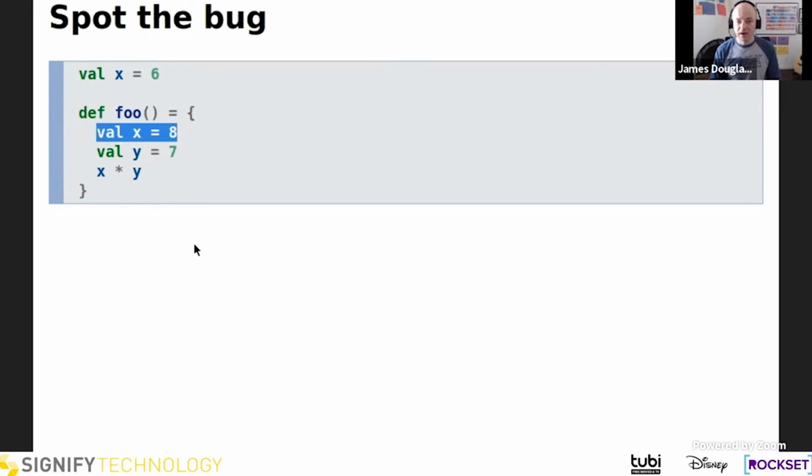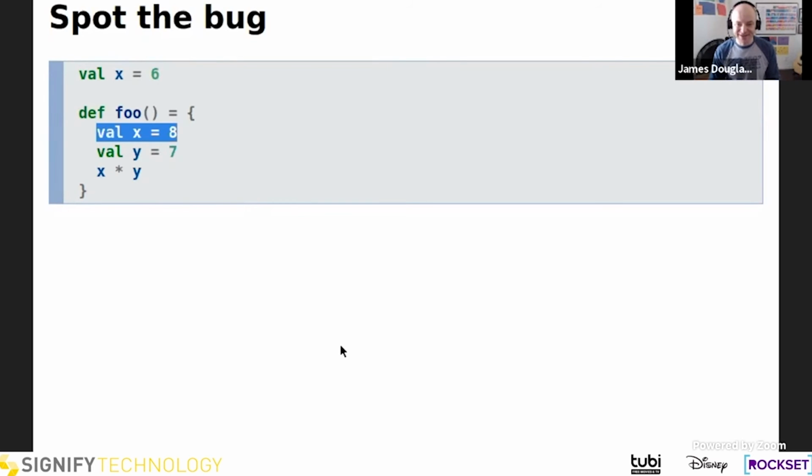But it could potentially be a code smell. It could be something fishy. Like, did the author really mean to use this x, or did they want 6 up here, or vice versa? Maybe they wanted 8, and the 6 up here is actually unneeded. It's unused by anything. But it's really unclear just looking at the code with no explanation of why there are two x's, which one should be used. So we can't assume that we can get rid of either one of them, but we can force the author